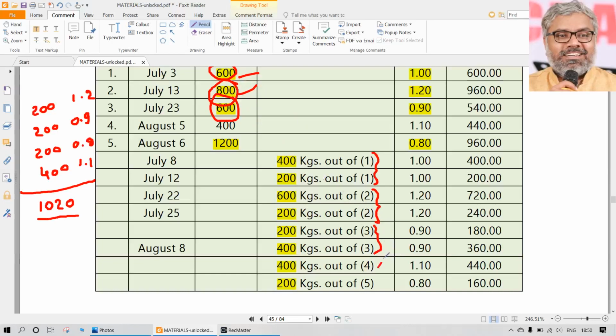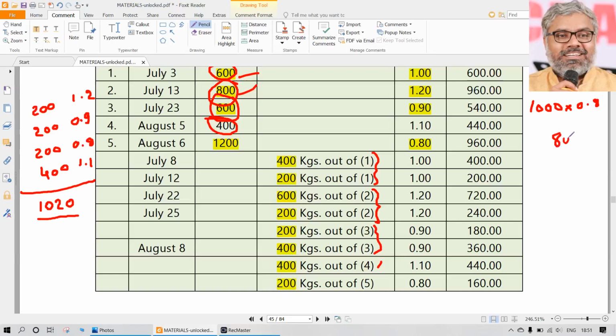Then 4 is also gone, this 400 is from that. So then remaining out of this 1200, how many cages are issued? Only 200 cages are issued, which means 1000 cages are still remaining under FIFO. Of course, the number of units will be same, but the value is how much now? That is 0.8. So according to FIFO, what is going to be the value of the closing stock?